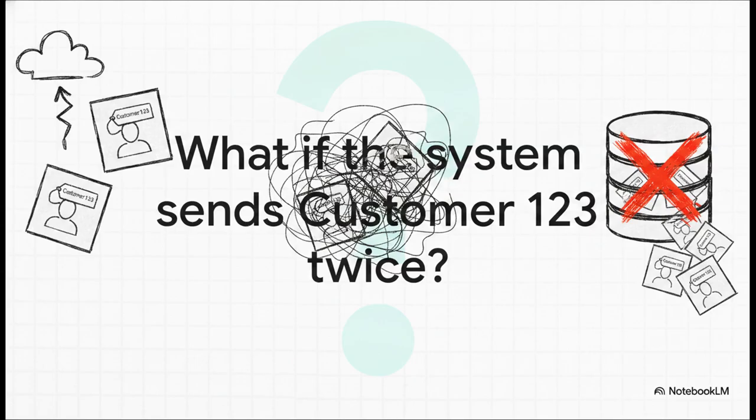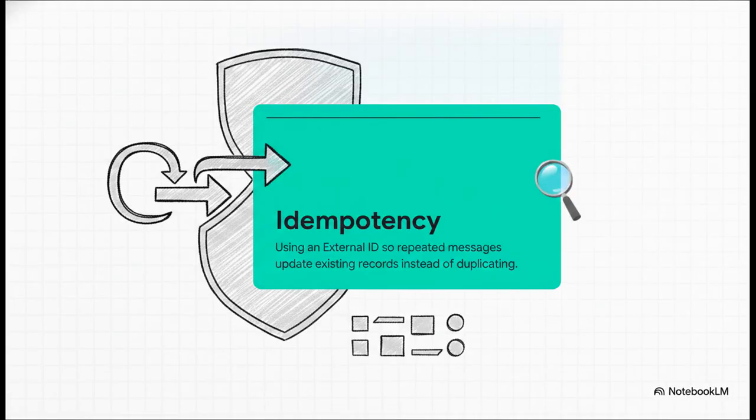against. Think about it. What happens if the external sending system glitches out and sends us customer 123 in two completely different payloads? If you don't have protections in place, you just insert them both, instantly polluting your database with duplicates. Not good. So we protect the database by enforcing idempotency. That's a fancy word, but it just guarantees that any duplicated data gracefully updates existing records rather than creating new ones. By keying off a unique external ID during our upsert, your system essentially becomes bulletproof against duplicate transmissions. Honestly, it doesn't matter if they send the same record once or 100 times. The end state in your database is going to remain perfectly accurate.